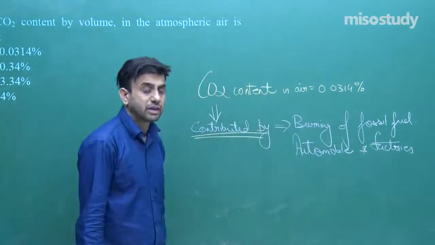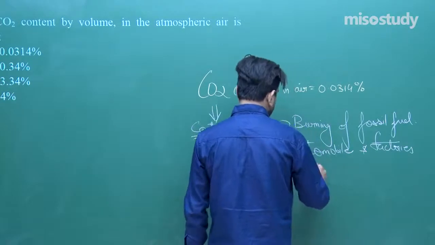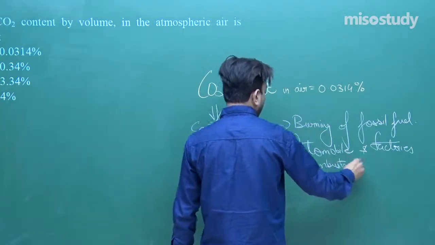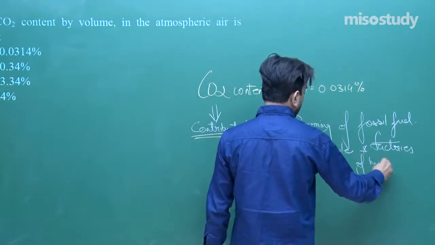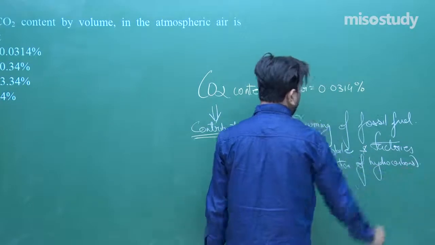Automobiles and factories, combustion of hydrocarbons, is giving rise to the carbon dioxide.